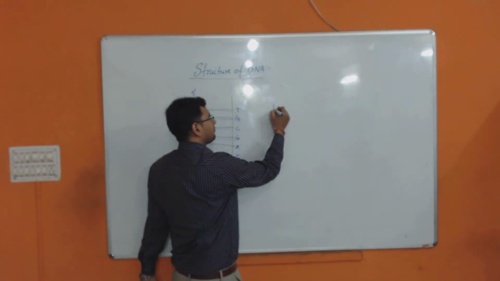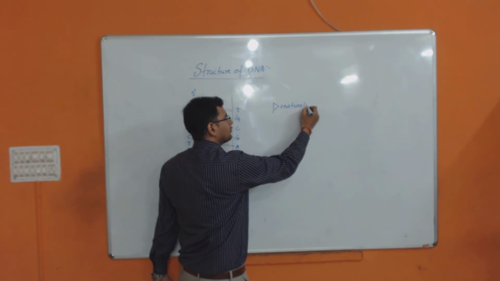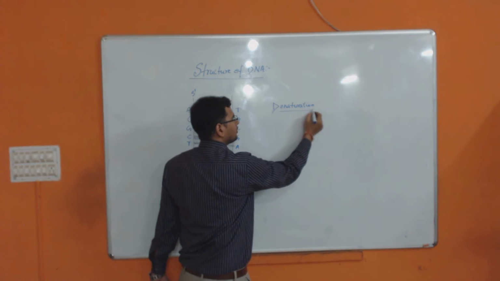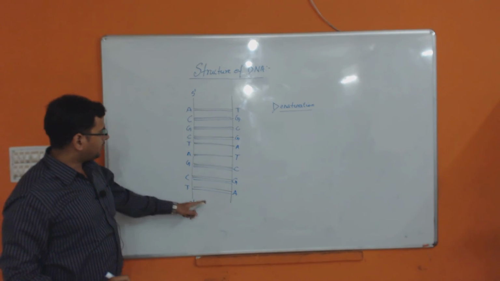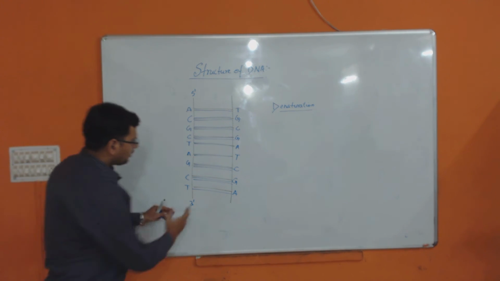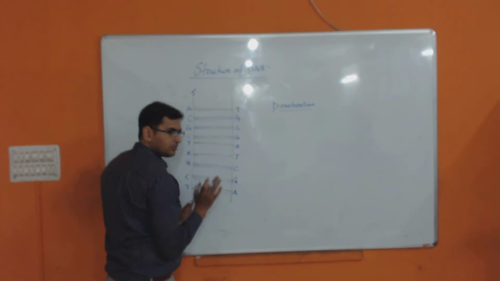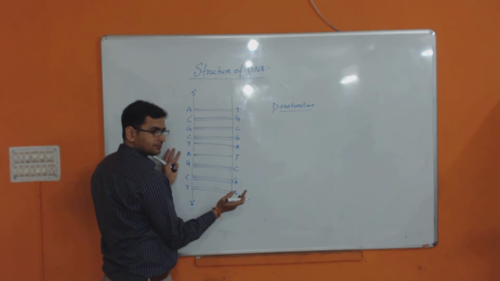Now we have denaturation. When you heat the DNA, it will get denatured. Denatured in the sense that all hydrogen bonds will be broken down, okay, and both the strands will get separated.